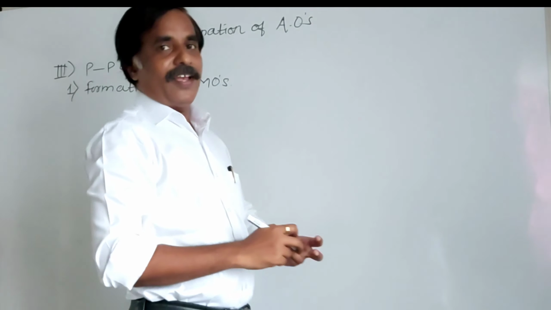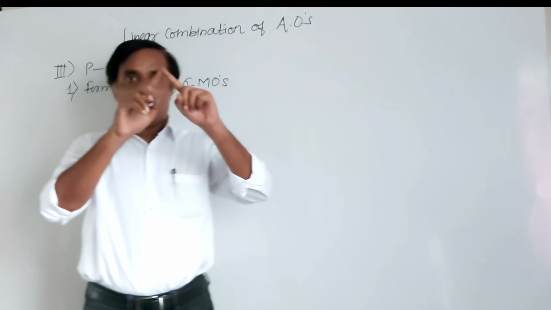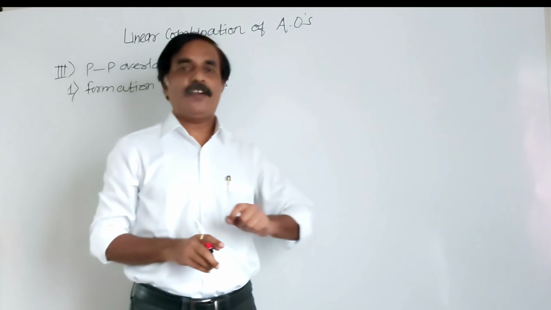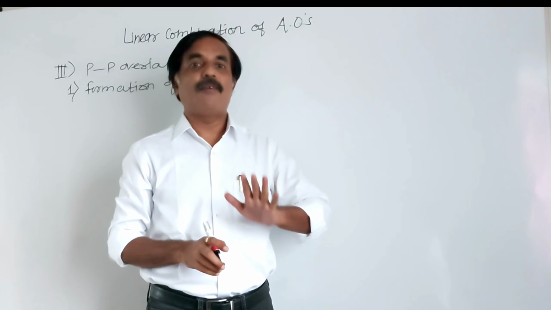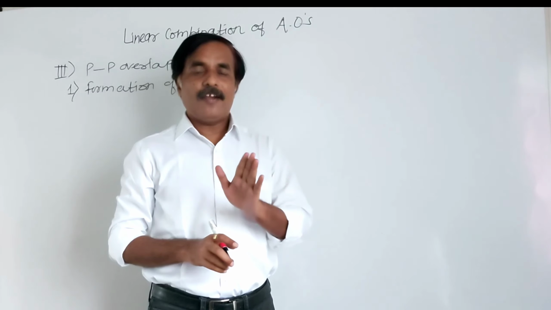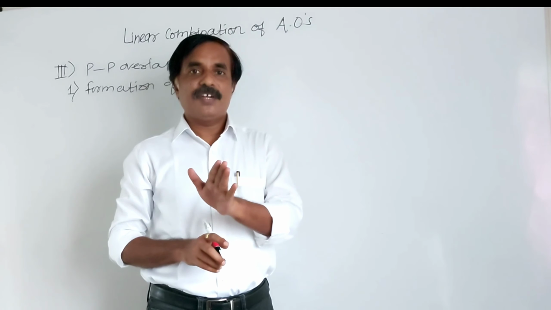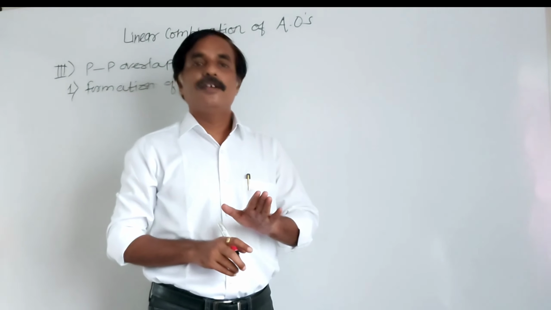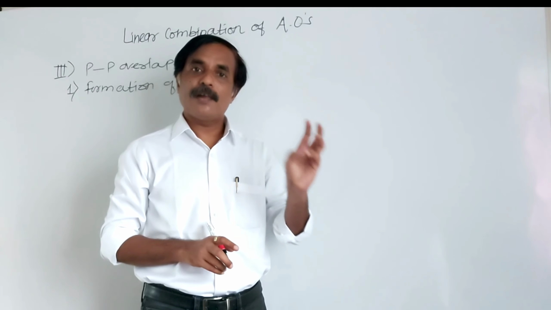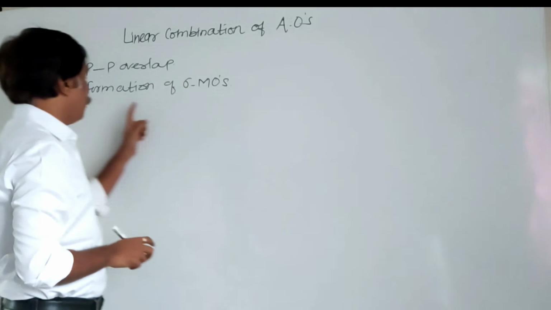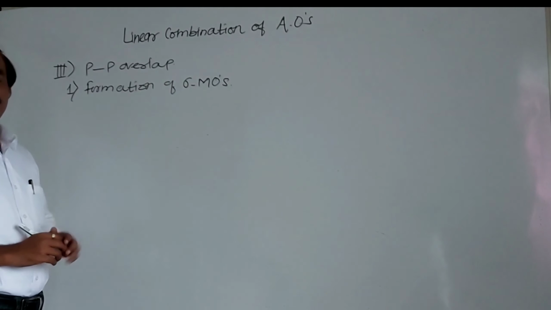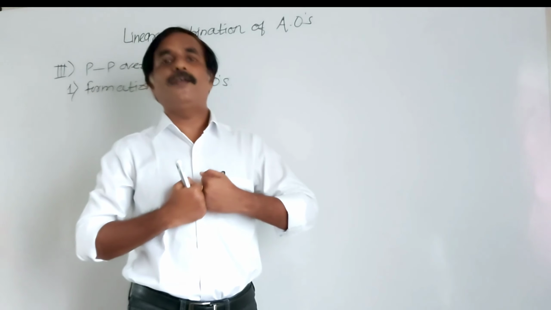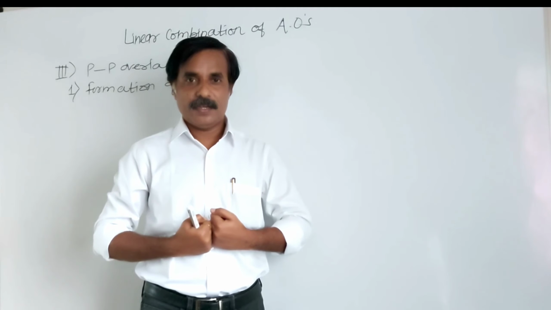Remember, the s atomic orbital is spherical, non-directional. And remember, a non-directional atomic orbital can form only a sigma bond. But the p atomic orbitals, px, py, pz, all these are directional. So they can form sigma as well as pi bonds. So here, formation of sigma bonds. When there is a direct overlapping, head-to-head overlapping between atomic orbitals, it gives a sigma bond.